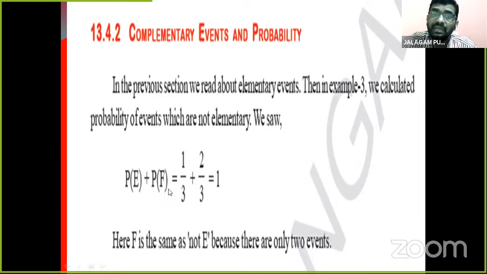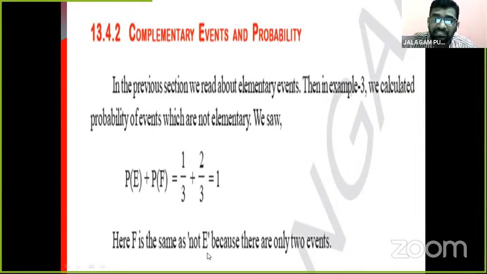And P of F, the probability of getting less than or equal to 4, is 2 by 3. Adding these two, 1 by 3 plus 2 by 3, the denominators are the same, so 1 plus 2 is 3 by 3, which is 1.